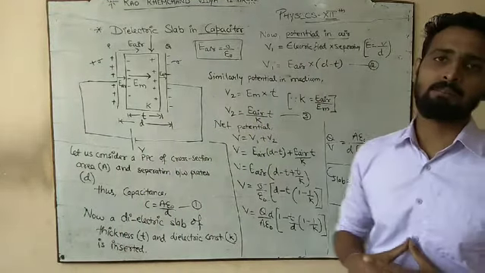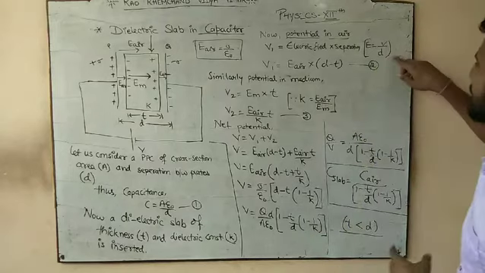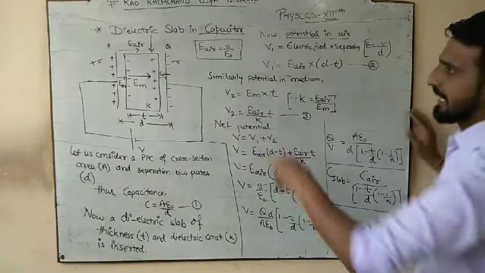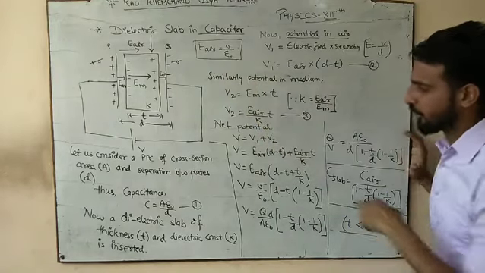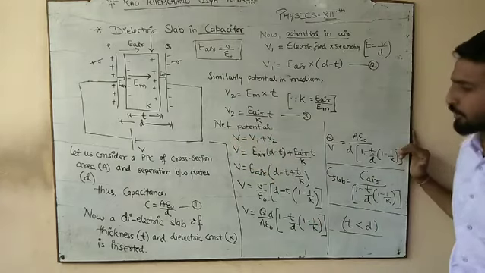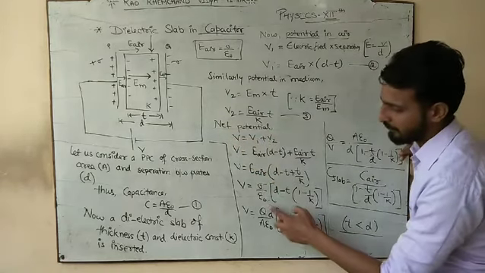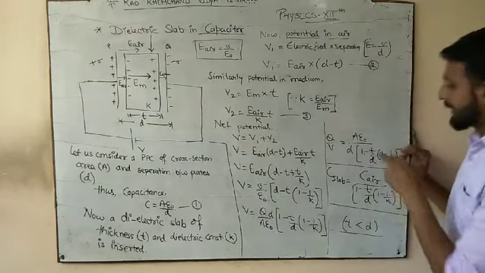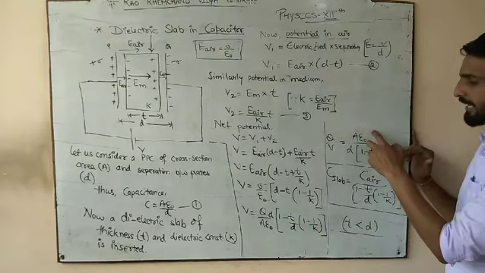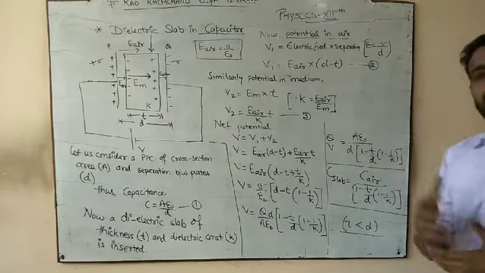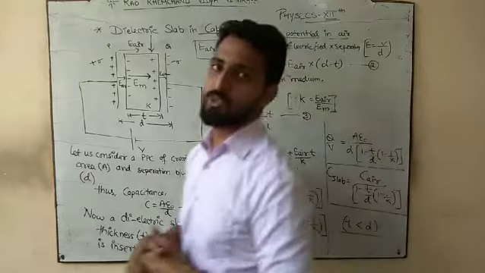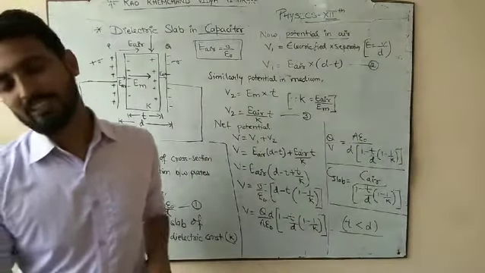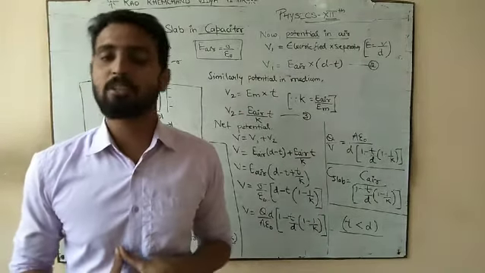Means in this derivation we have used a lot of previous concepts, like E is equal to V by D, like E is equal to sigma by epsilon naught, like net potential is equal to V1 plus V2, the concept sigma is equal to Q by A, and the next concept is A epsilon naught by D. So you have used a lot of old things in this, and that's why this makes this derivation a very important part.